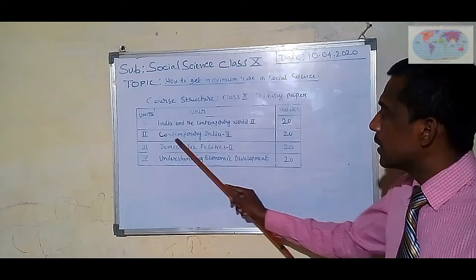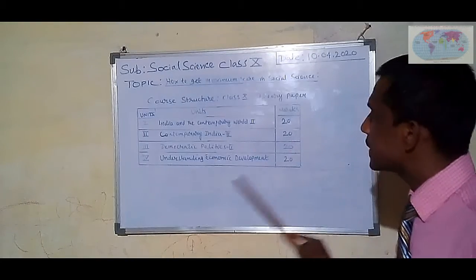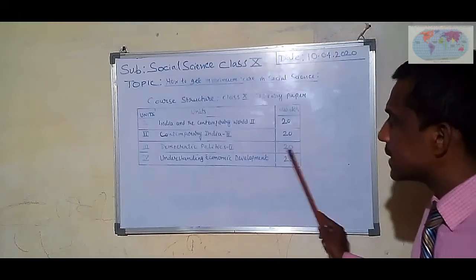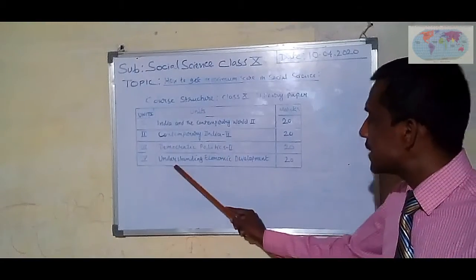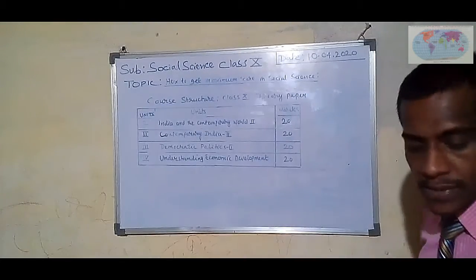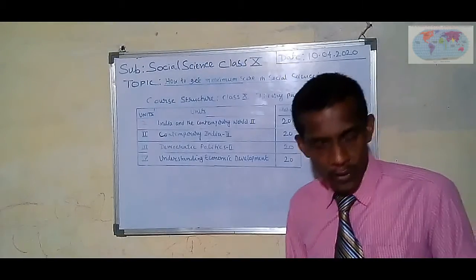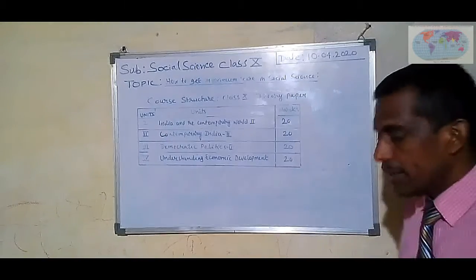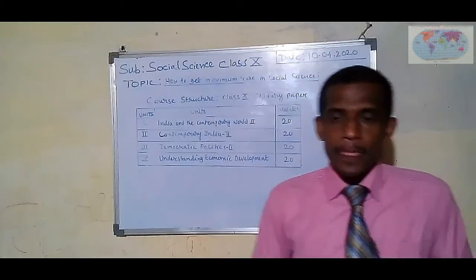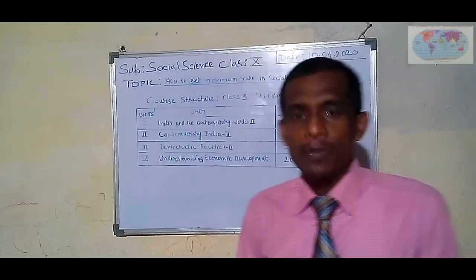Unit 2, Contemporary India, geography, 20 marks. Democratic Politics Part 2, 20 marks, means political science. Understanding Economic Development, 20 marks, that means economics. And 20 marks for project and internal work. Total 80 plus 20, that means 100 marks. But how will we get maximum marks from the 80 marks?